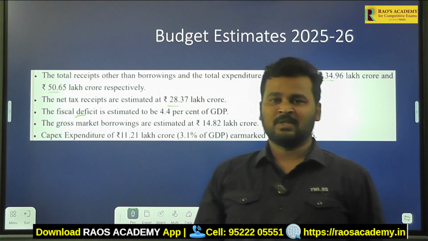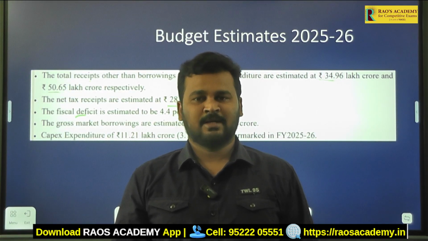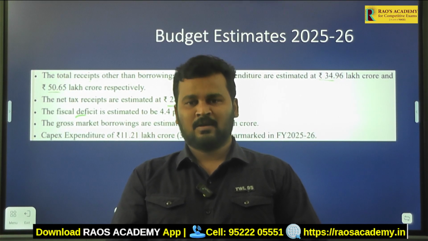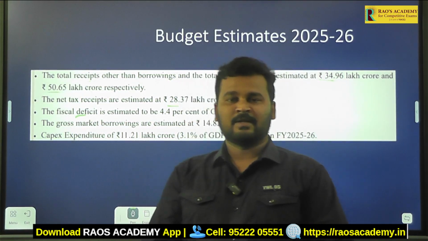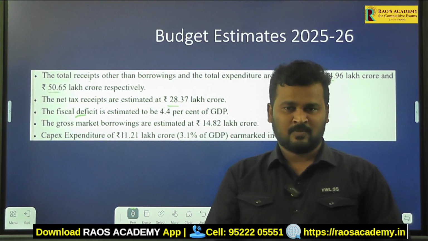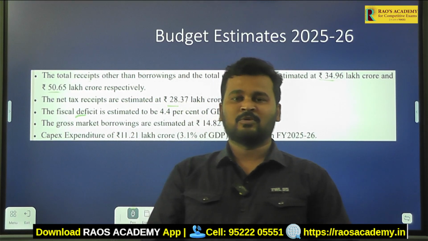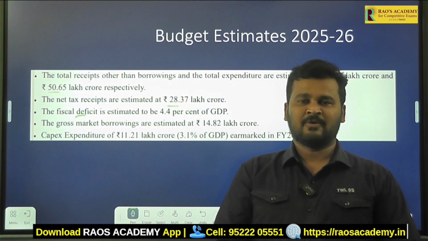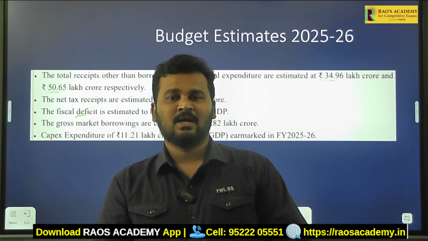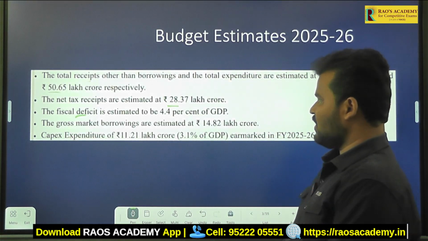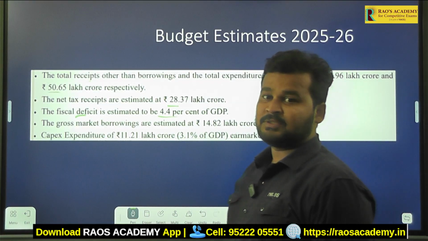Sometimes, to fulfill that gap between expenditure and revenue, the government gets borrowings from various agencies. Sometimes we get borrowings from the World Bank and international institutions like the Asian Development Bank, and sometimes the government raises bonds, raising the amount from the market. Those are the things the government does to get the amount for its expenditure. Coming to here, the fiscal deficit is estimated to be around 4.4% of GDP.